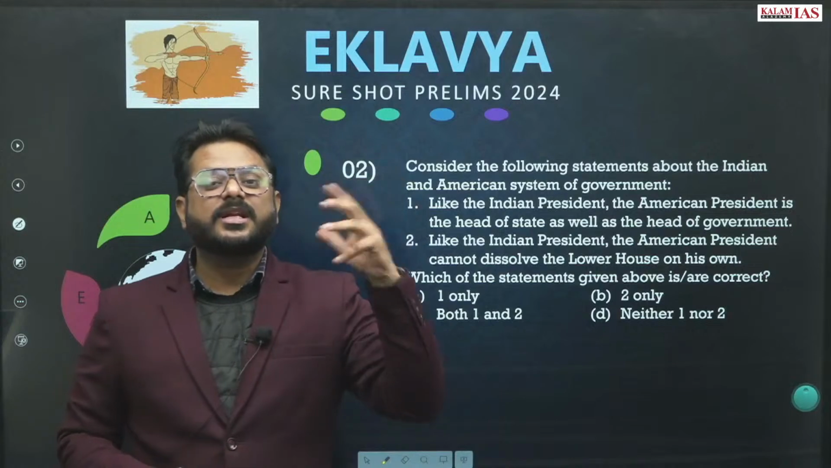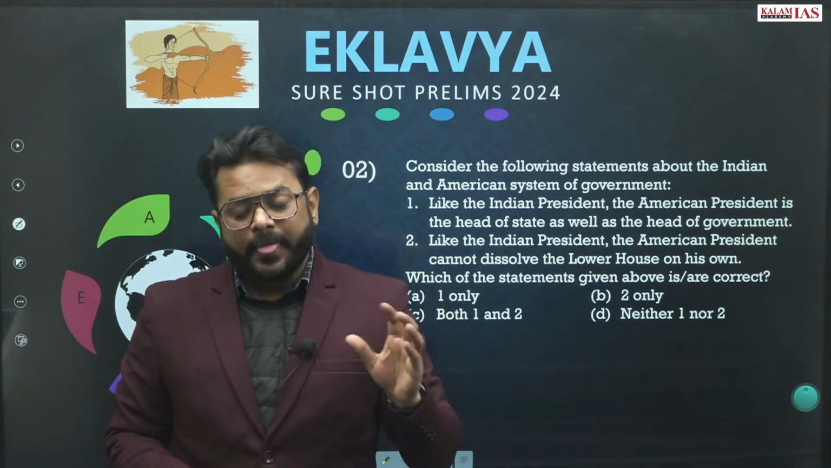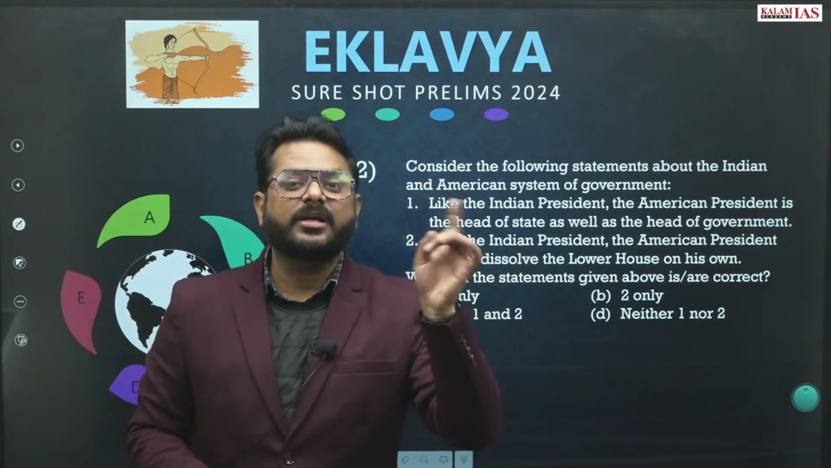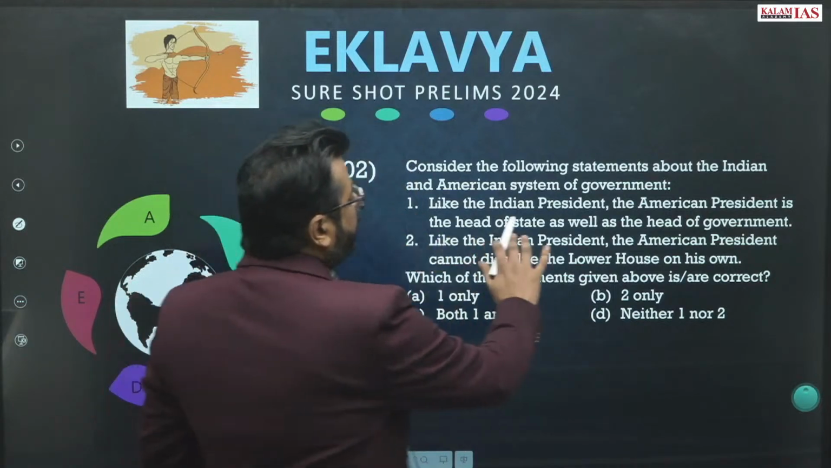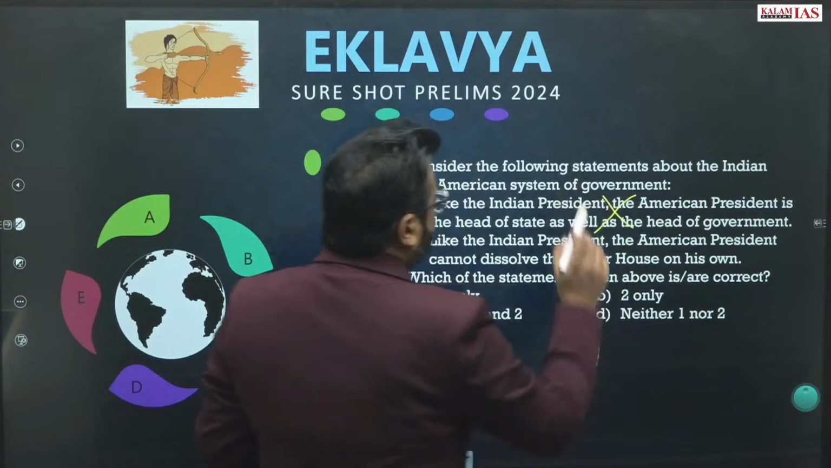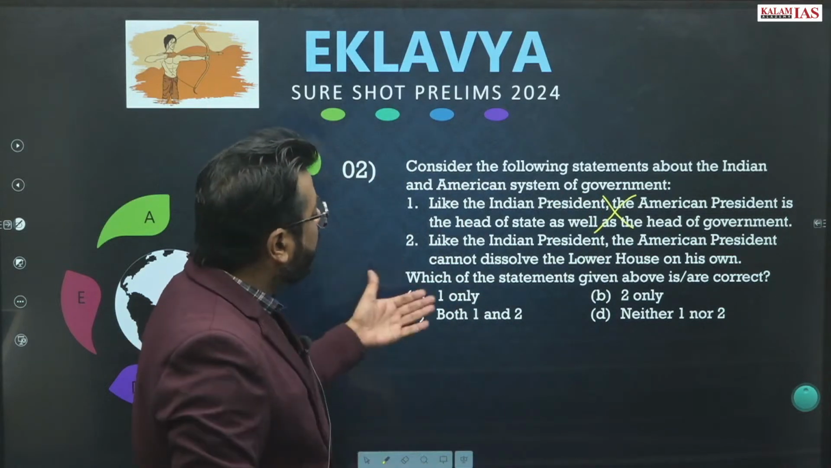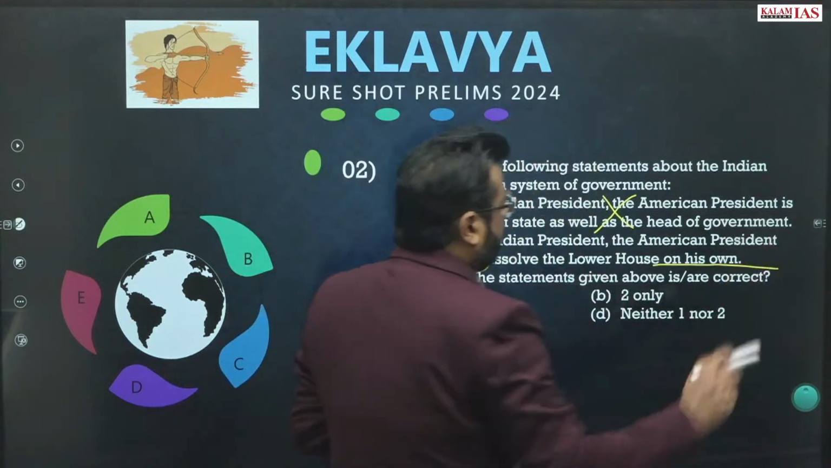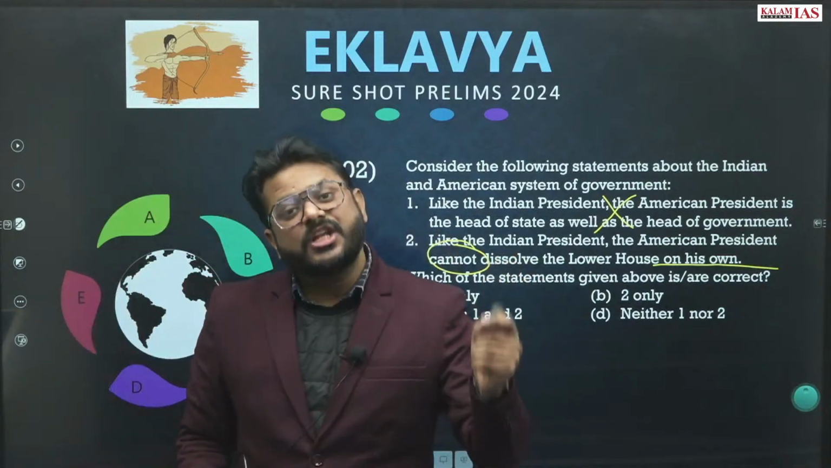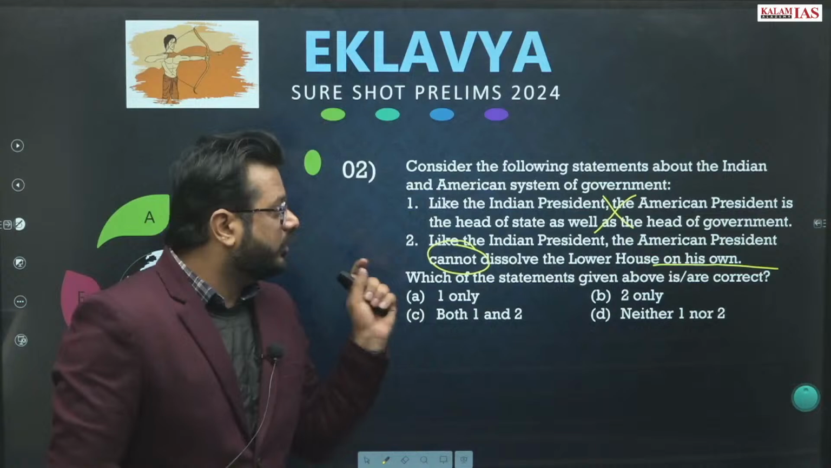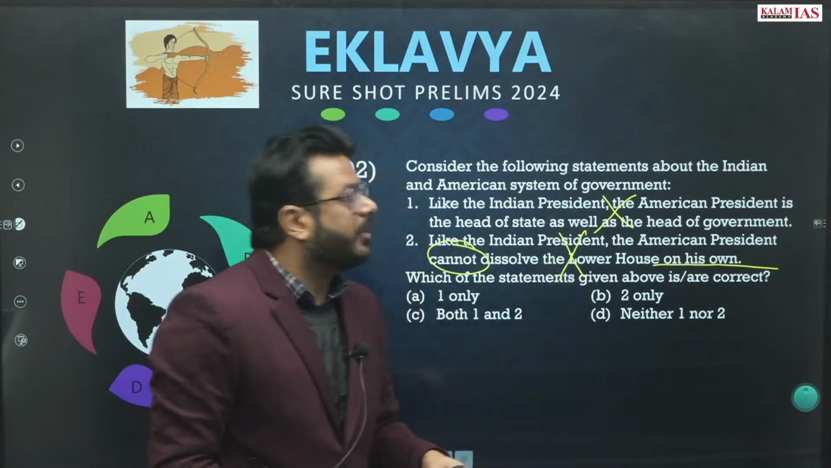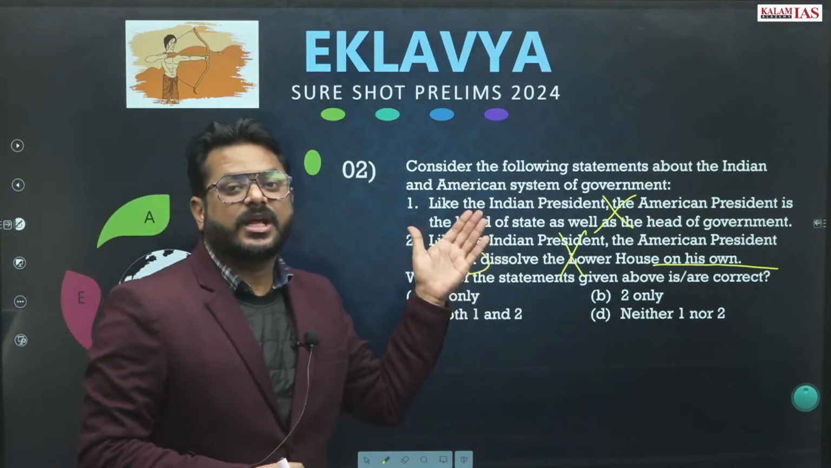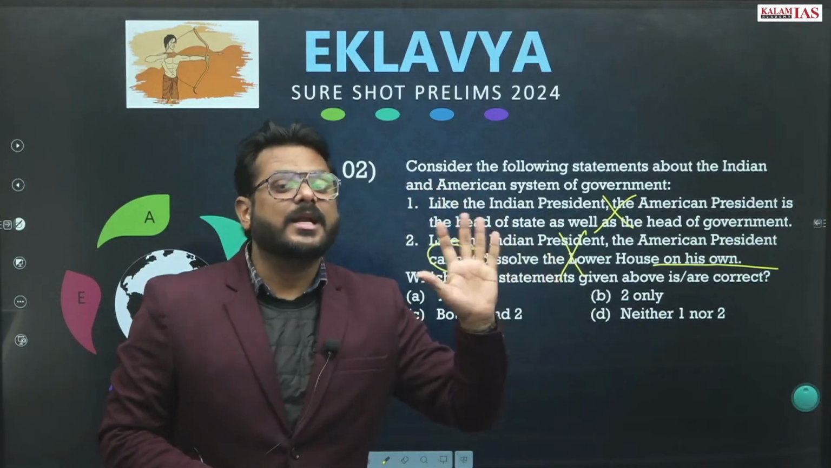Whereas in a presidential system like America, the President of America is the head of the government as well as the head of the state. So the statement, like the Indian president, the American president is head of the state, is wrong. Next, the American president cannot dissolve the lower house on his own. Indian presidents can dissolve the lower house, that is, can dissolve the Lok Sabha.